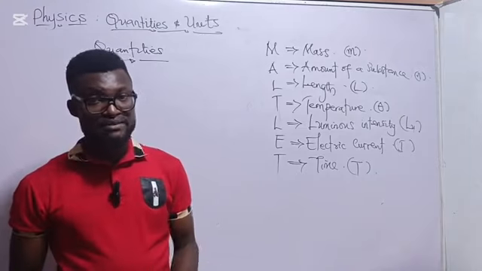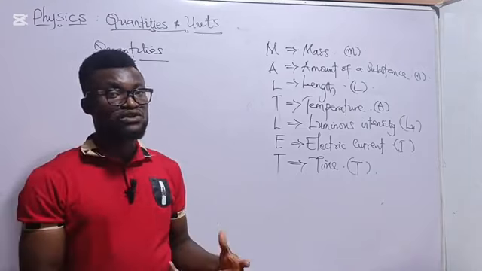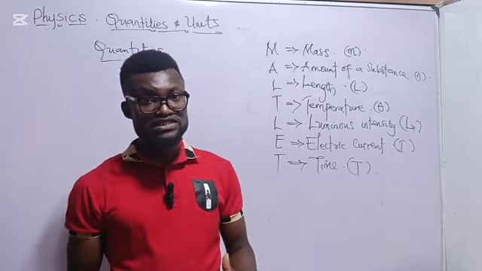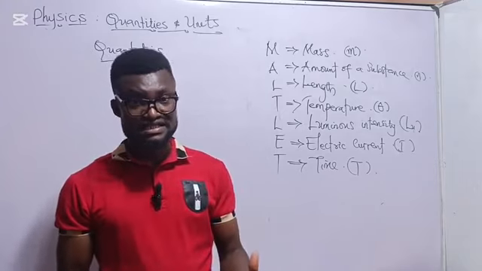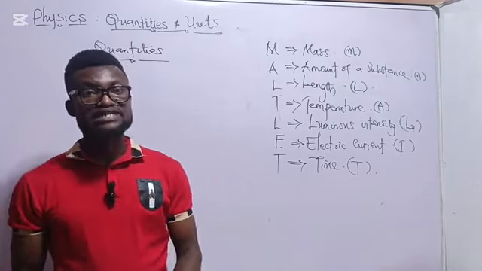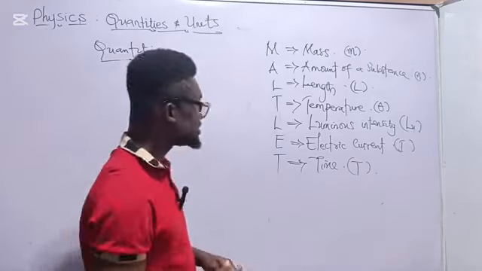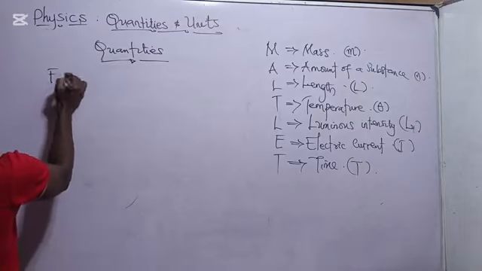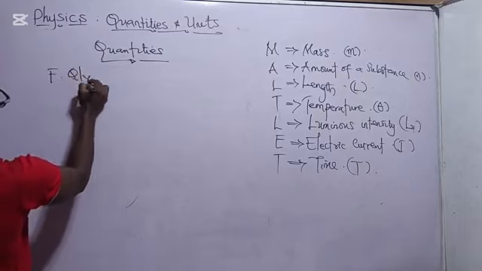When I talk about dimension, the dimension of a physical quantity is the power to which the fundamental quantities are raised to represent the quantity. Now, let's see them here. We have fundamental quantities.